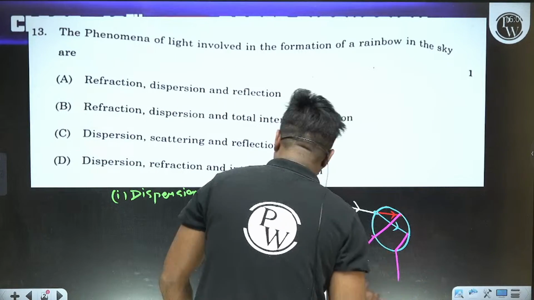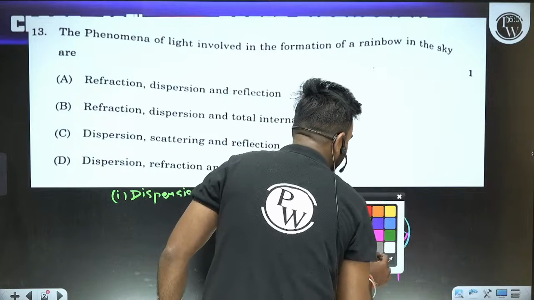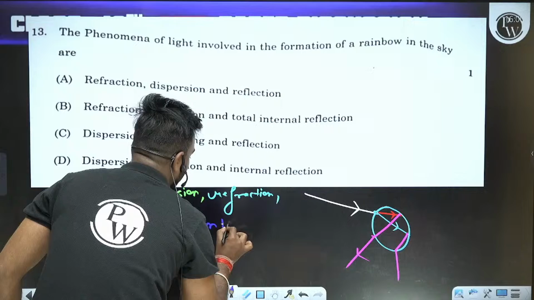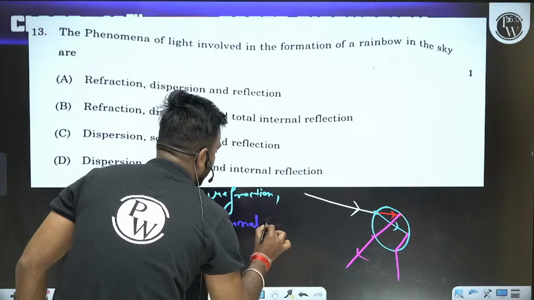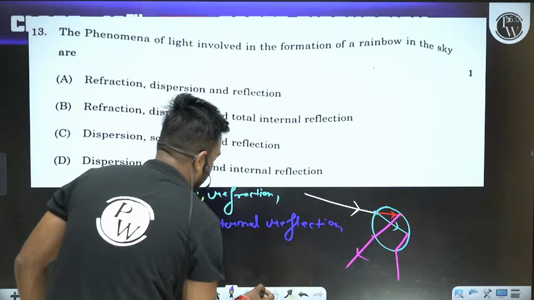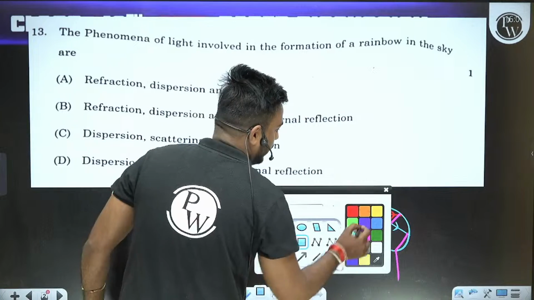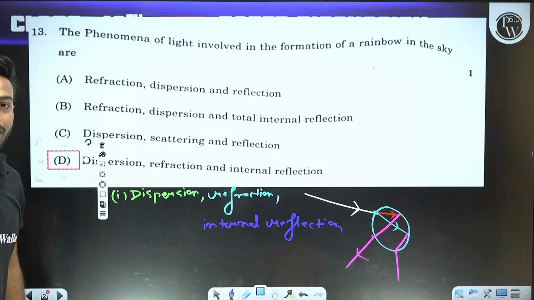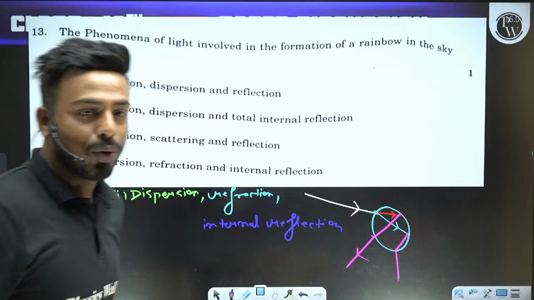It means the third is internal reflection. These are the phenomena. It means option number D is the right answer.